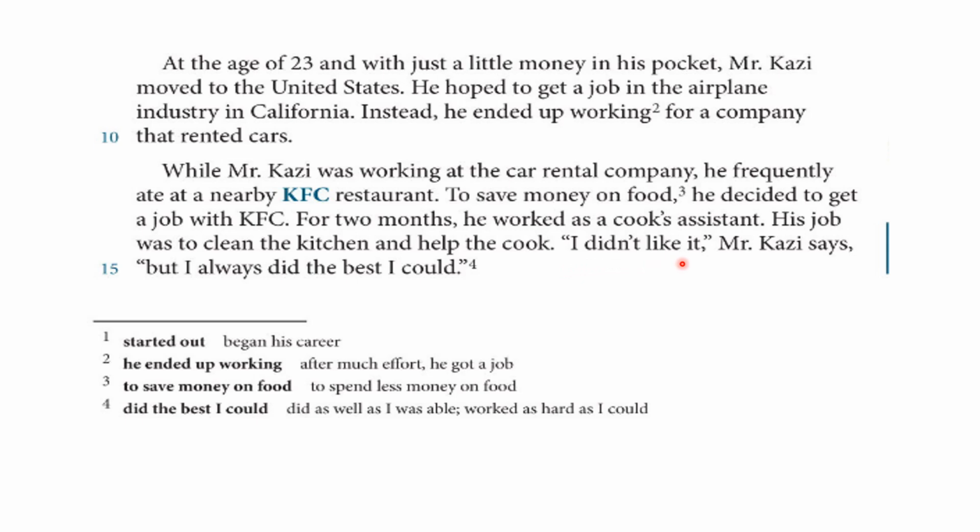I didn't like it, Mr. Kazi says, but I always did the best I could. Note that these words, I didn't like it, and but I always did the best I could, are put between 2 quotation marks. These marks are called quotation marks. It means that they give the literal words as they are said by the speaker. Direct speech. They give the direct speech of the speaker.